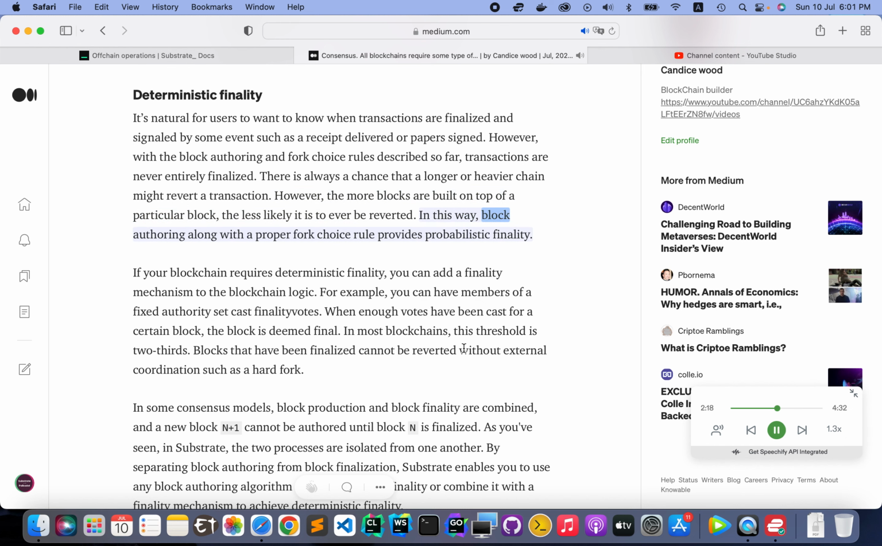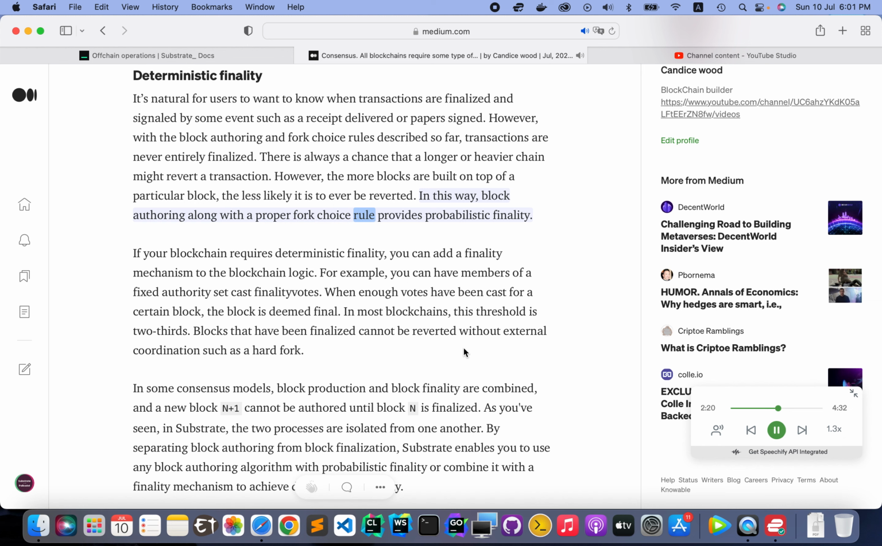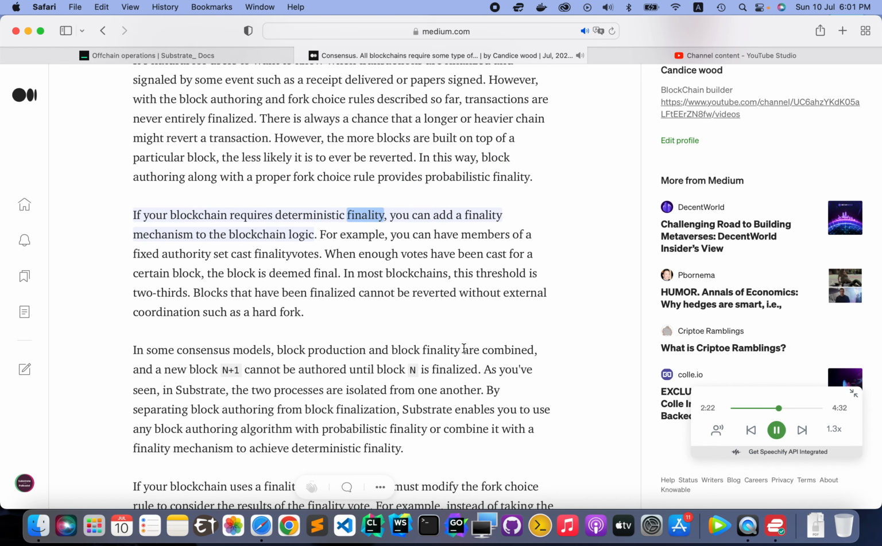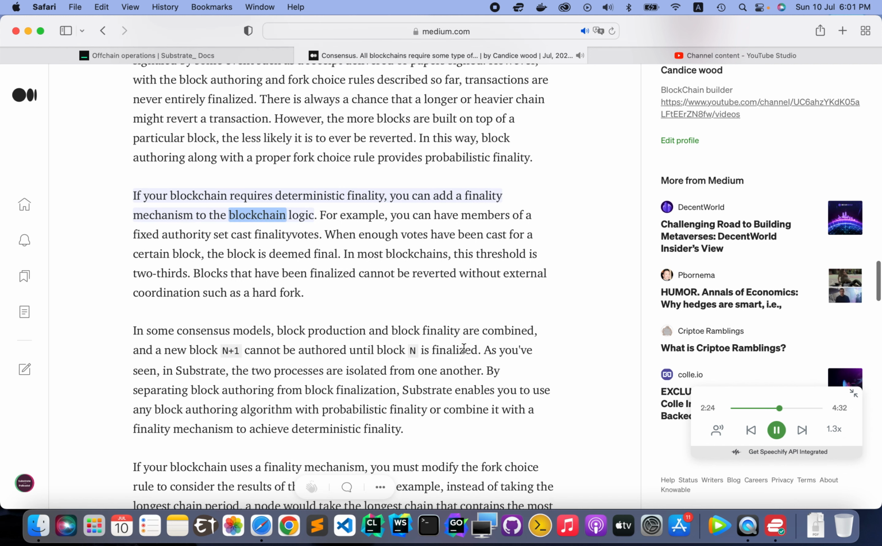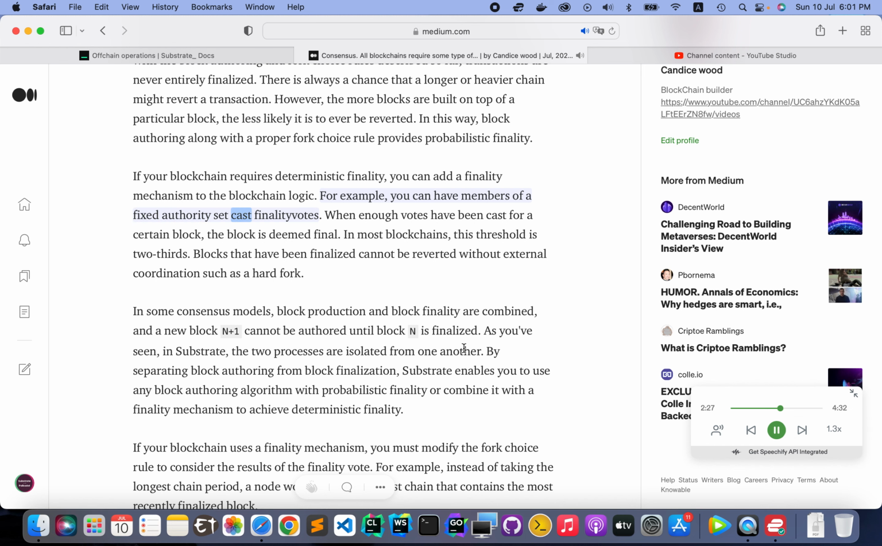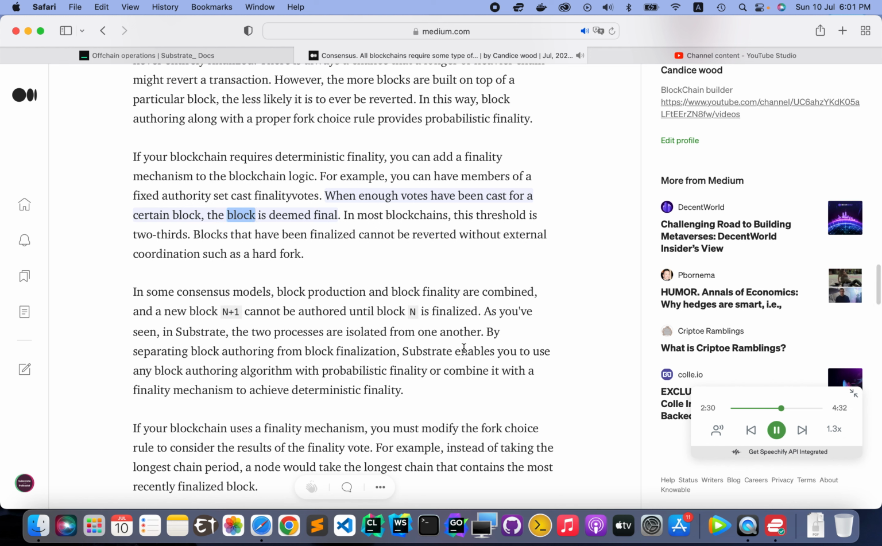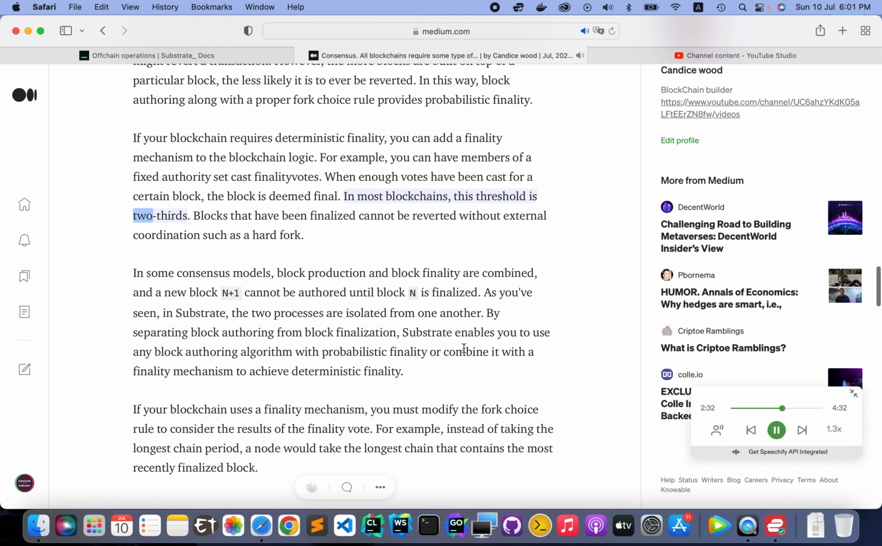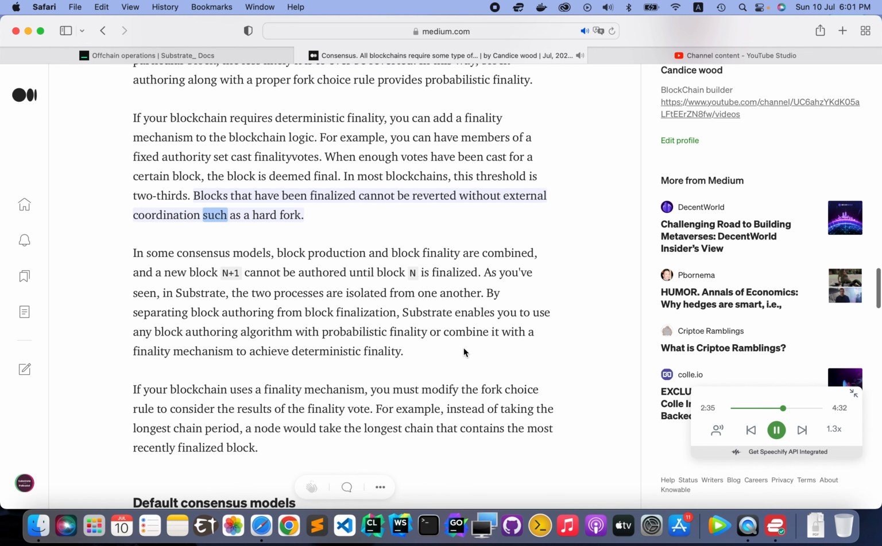In this way, block authoring along with a proper fork choice rule provides probabilistic finality. If your blockchain requires deterministic finality, you can add a finality mechanism to the blockchain logic. For example, you can have members of a fixed authority set cast finality votes. When enough votes have been cast for a certain block, the block is deemed final. In most blockchains, this threshold is 2/3. Blocks that have been finalized cannot be reverted without external coordination such as a hard fork.